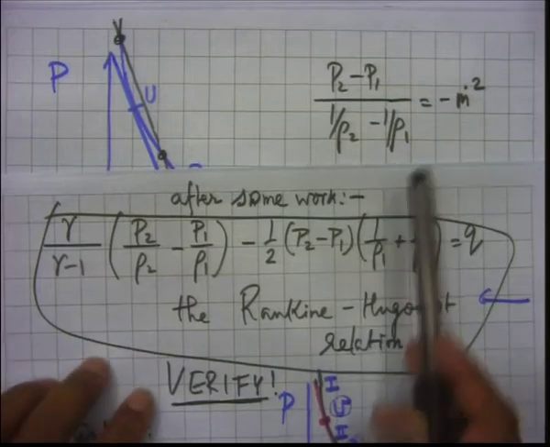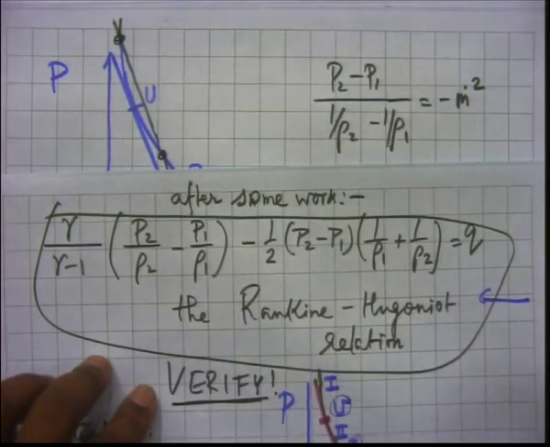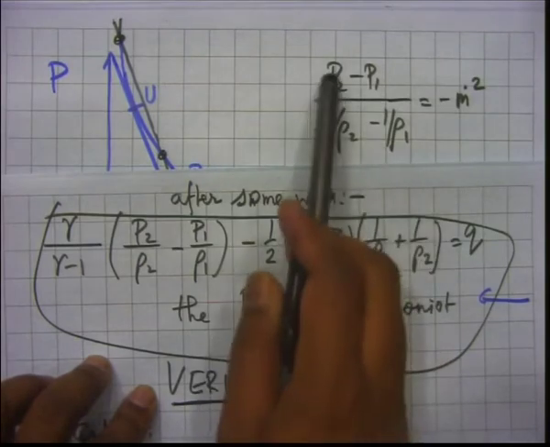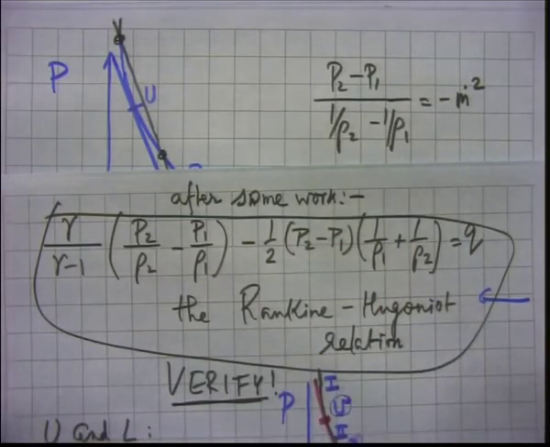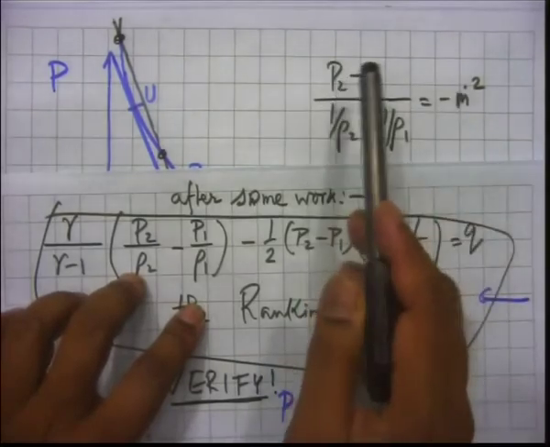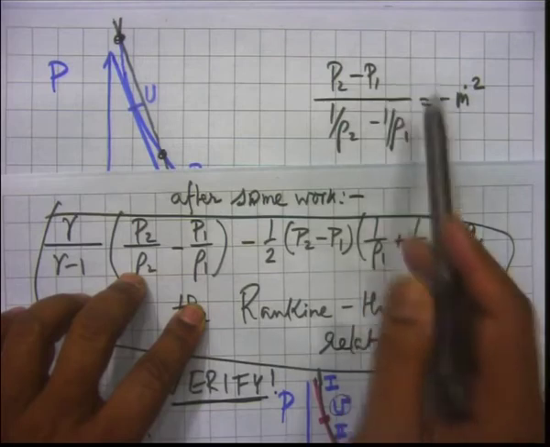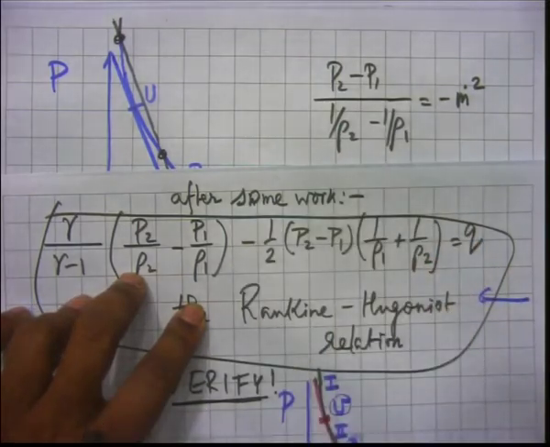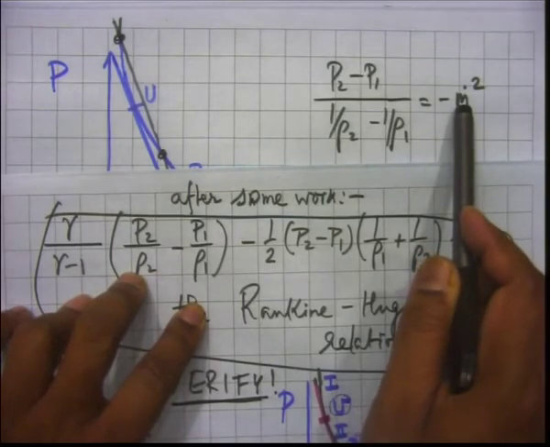What we can do is use the Rayleigh line equation to write P2 in terms of P1. P2 will be in terms of P1, rho 1 and rho 2. And m dot is known anyway, m dot has been given in this particular question.